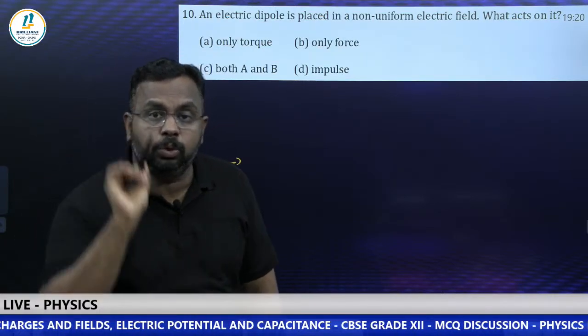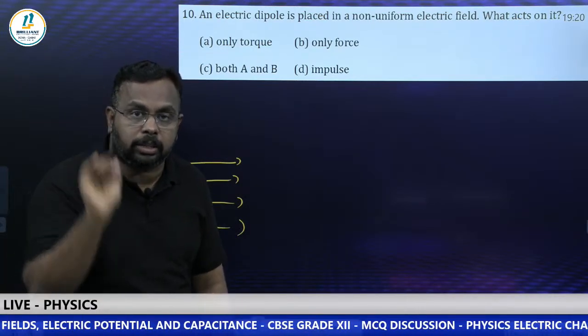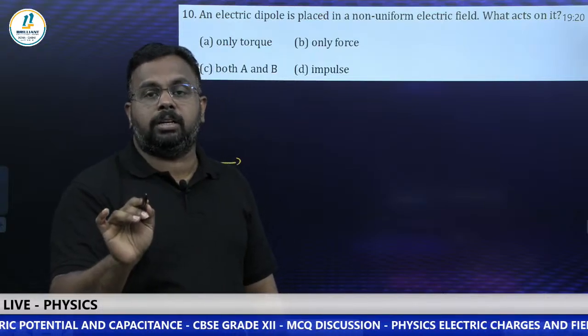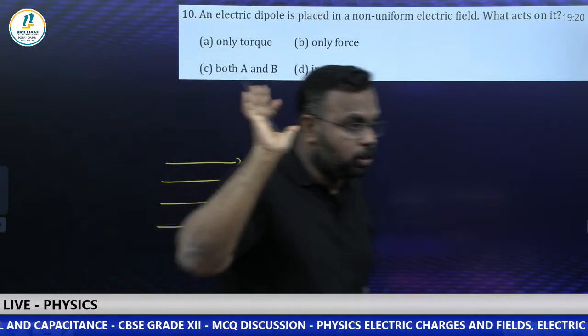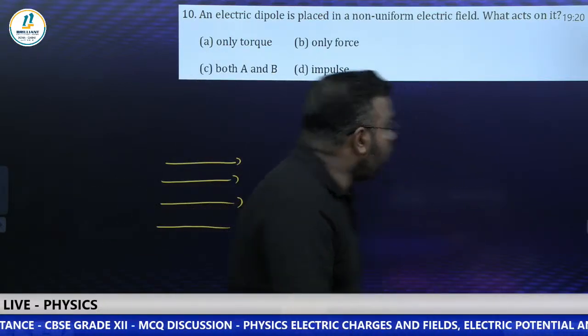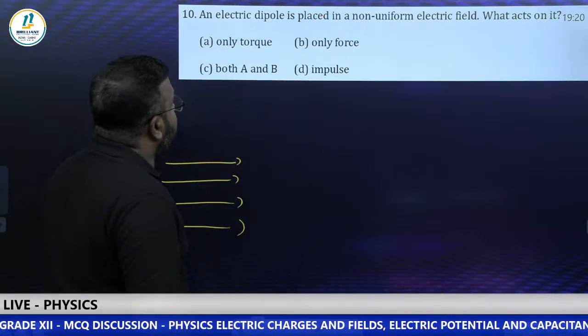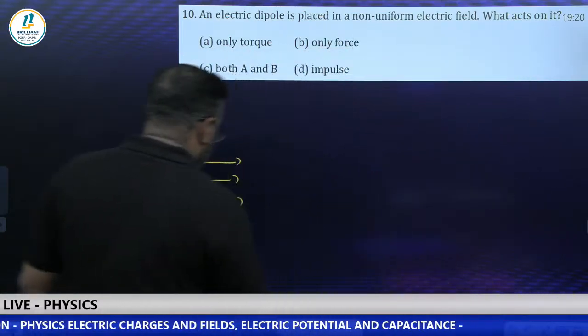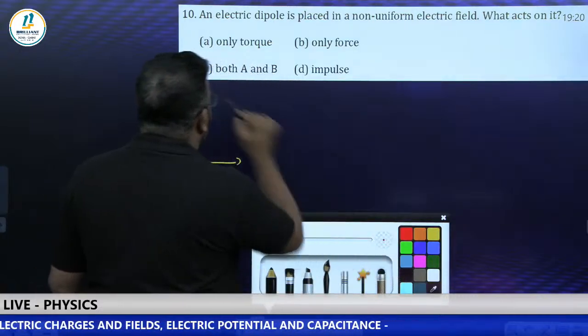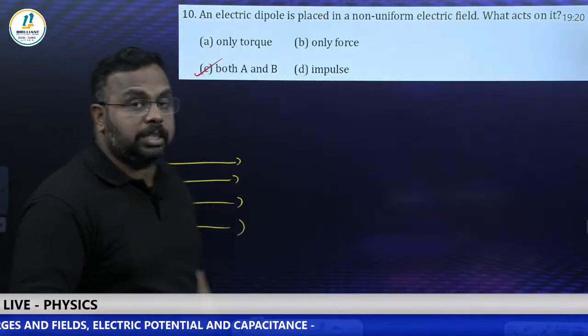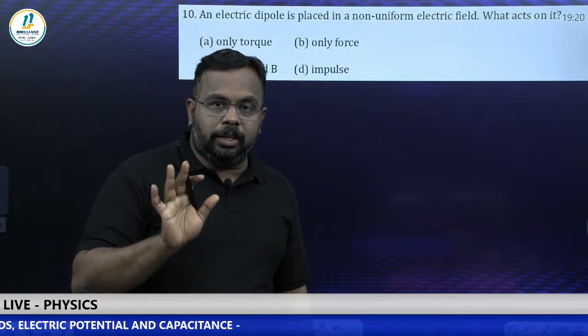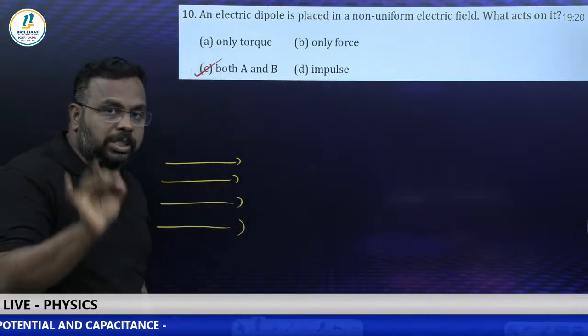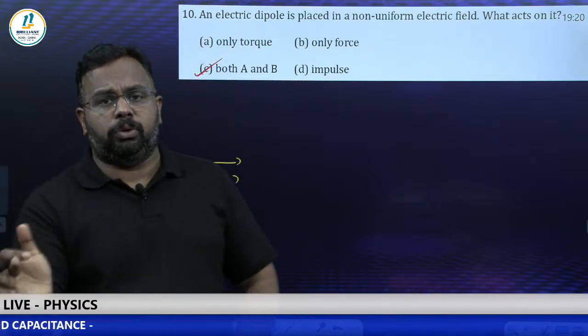Please note, if it is a uniform electric field, the answer is only torque. If it is a non-uniform electric field, both force and torque. So which option? Yes, already I'm getting the comments. Both A and B, torque and force, because this is a non-uniform electric field. Clear question. Right. So please be careful. You need to check the question whether it is a uniform field or a non-uniform field.